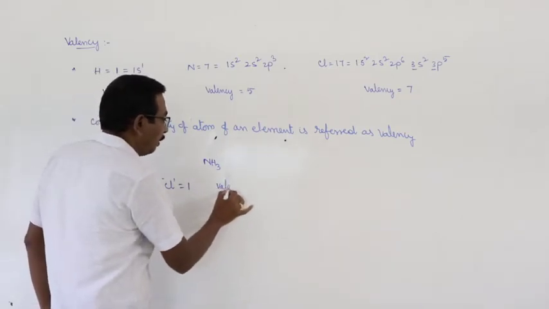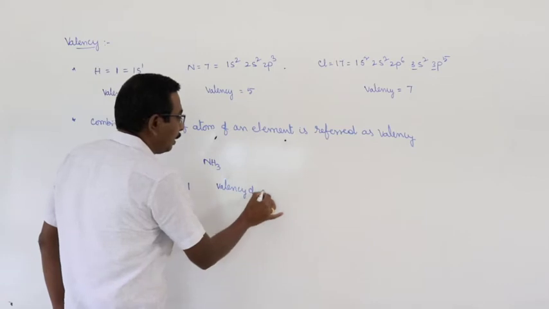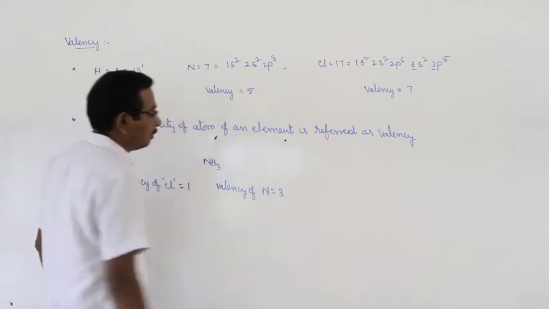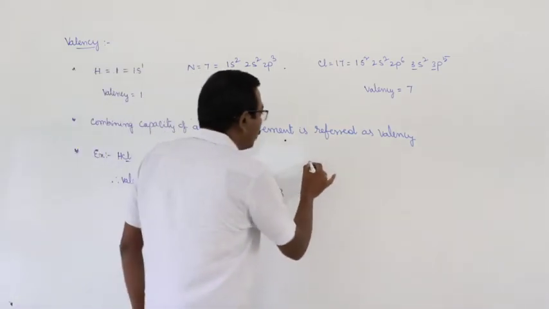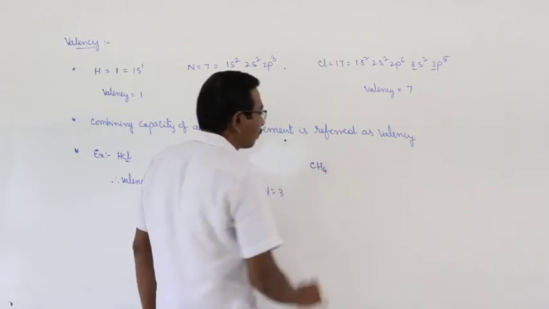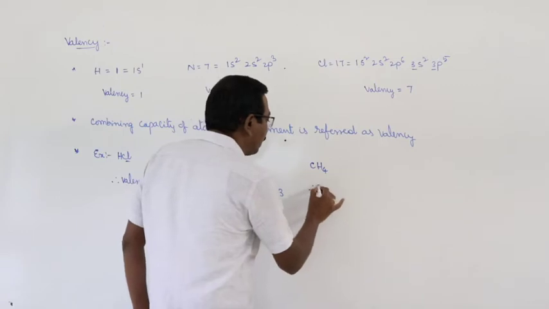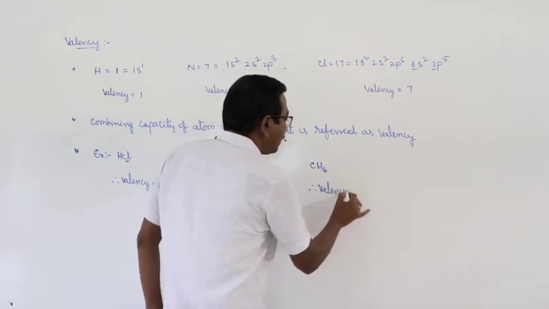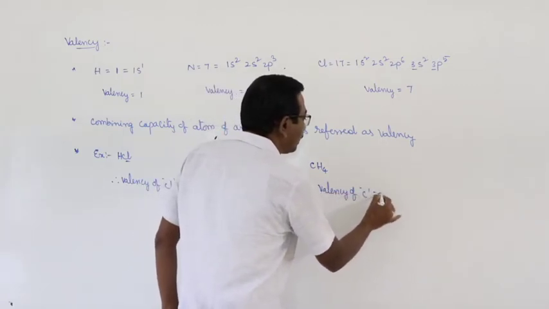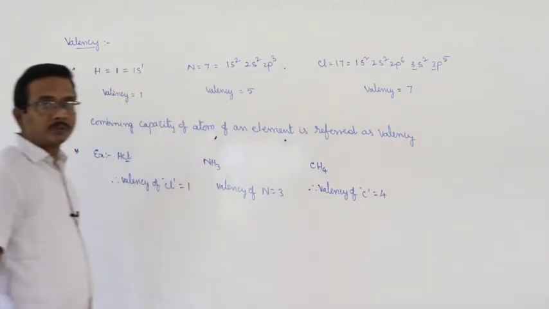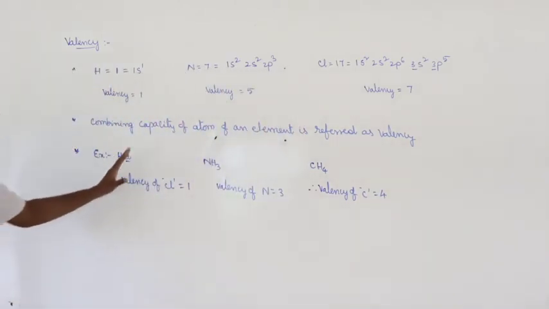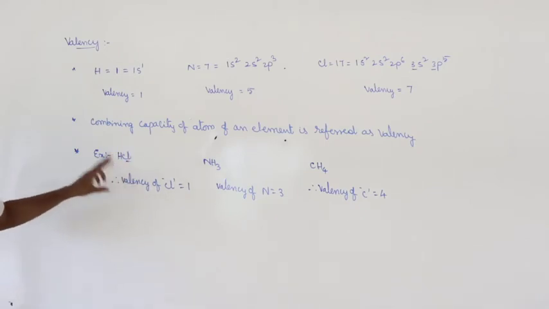Therefore, valency of nitrogen is equal to 3. Next, CH4: one carbon atom is bonded with 4 hydrogen atoms. Therefore, valency of carbon is equal to 4. This is with respect to the combining capacity of an atom of an element with hydrogen.